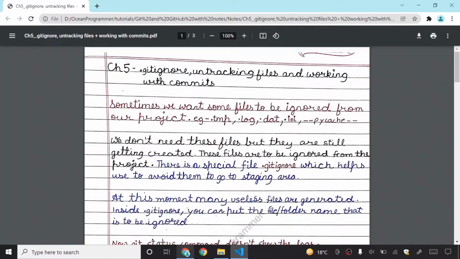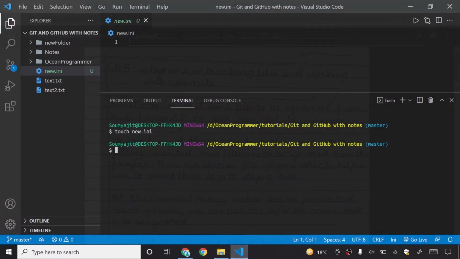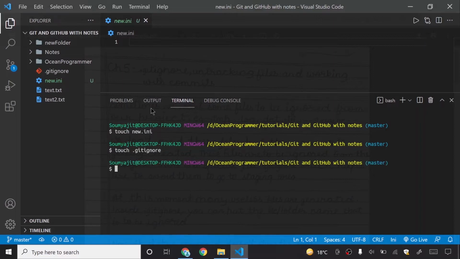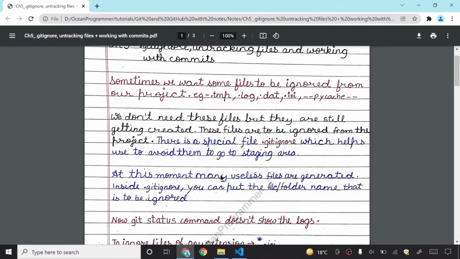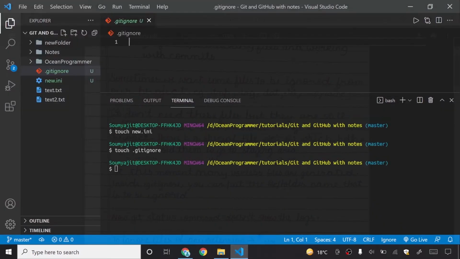So this will also be added, and if we commit, this will also be committed, and if we push our files to GitHub, this file will also be pushed, but we don't want this. So for this we use .gitignore. .gitignore is a special file that helps you store the files that you don't want in your staging area.